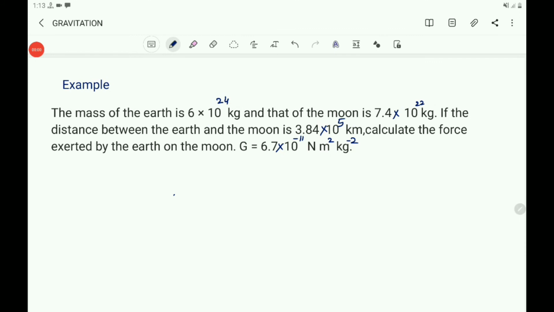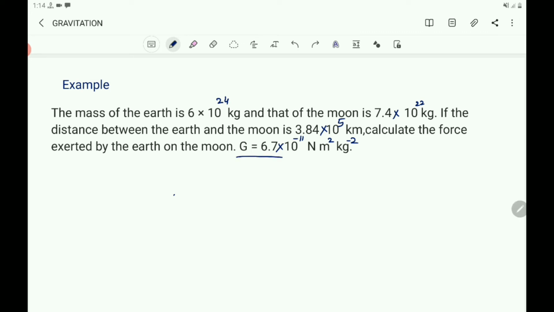So, now let us solve a numerical problem based on Newton's law of gravitation. What is that question? The mass of the Earth is 6 into 10 to the power of 24 kg and the mass of the Moon is 7.4 into 10 to the power of 22 kg. If the distance between the Earth and the Moon is 3.84 into 10 to the power of 5 km, calculate the force exerted by the Earth on the Moon.